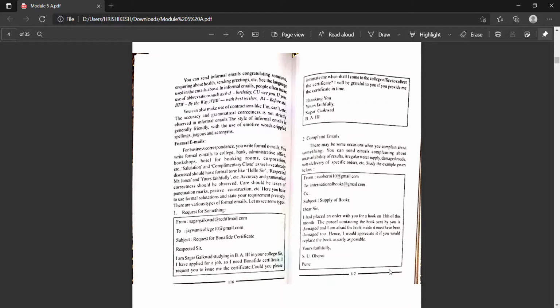So very simple language is used in minimum words and in simple structures. This formal email is formed. So in exam, they will ask you to frame such a type of the emails. So you have to study these emails, these examples from your textbook. Okay, this particular request for something is a formal email and it is a good example. You should study it carefully.